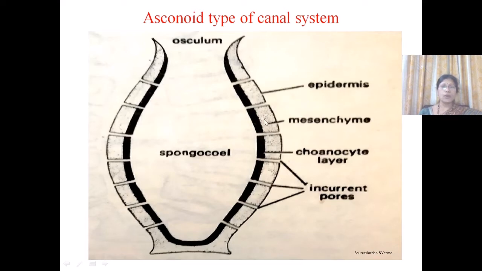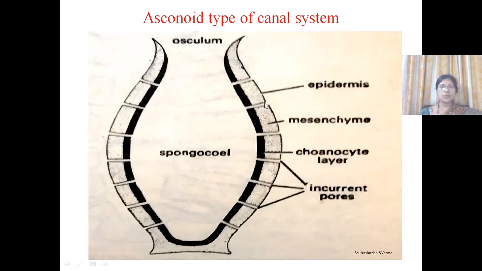The body wall of the sponge consists of two layers, the outer ectoderm and inner endoderm, and in between a mesenchyme is present which consists of amoebocytes and spicules. So the water from the outer surface enters inside, and the pores are intracellular.